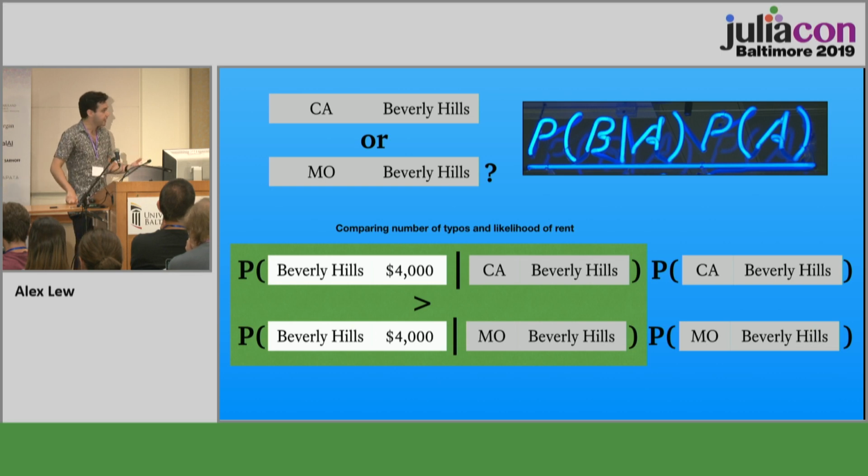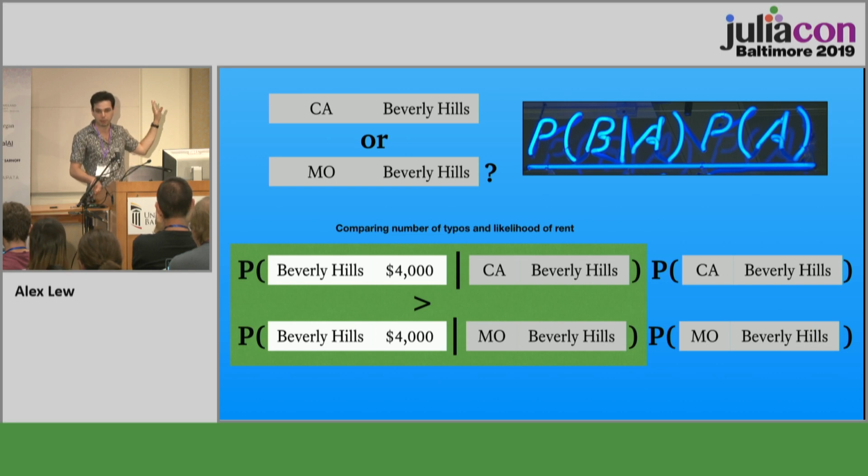Then this other piece is telling us to weigh, okay, well, it's actually two things. How likely is Beverly Hills to be typed if what they meant was Beverly Hills? And this is the same in both hypotheses. In both hypotheses, there are no typos, right? And then the other piece is if they were in Beverly Hills, California, how likely is $4,000 rent versus if they were in Beverly Hills, Missouri, how likely is $4,000 rent? And that's going to be the real deciding factor in this example.